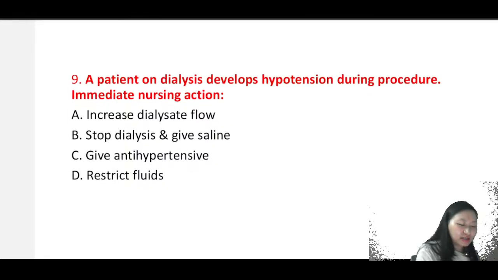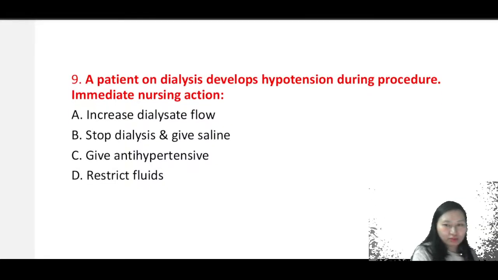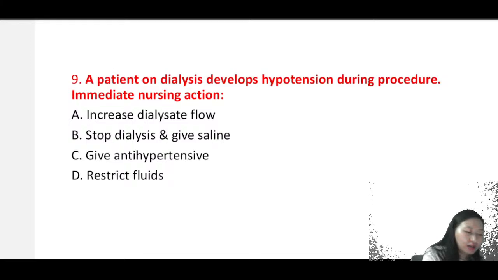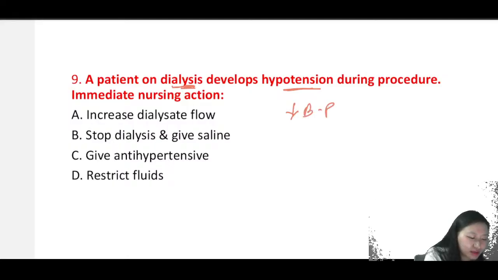A patient on dialysis develops hypotension during the procedure. What is the immediate nursing action? The patient is on dialysis, developing hypotension. That means the BP is decreasing. What will be the immediate nursing action?